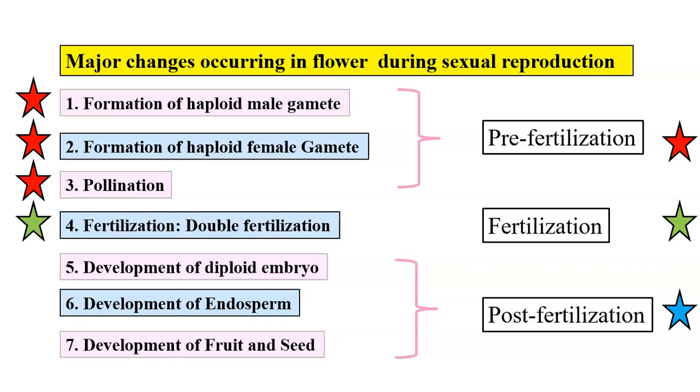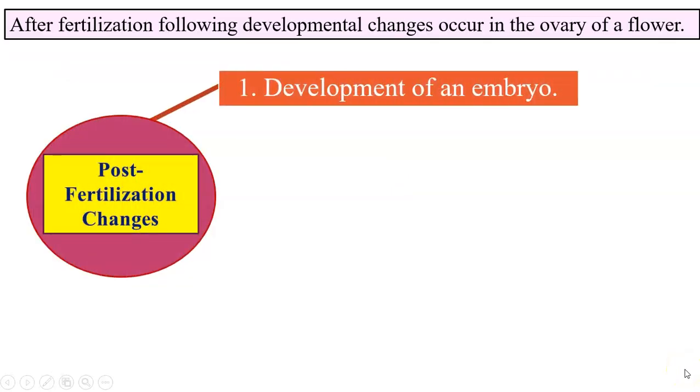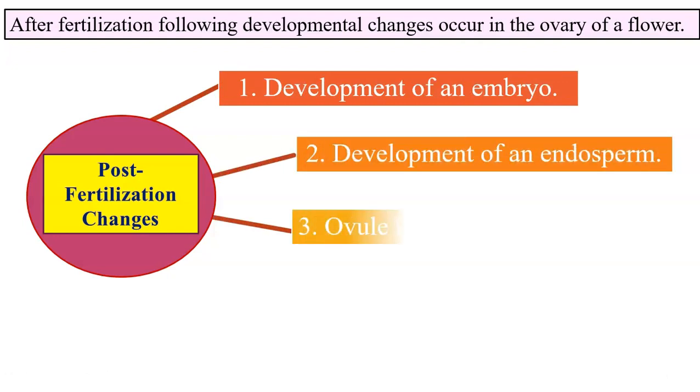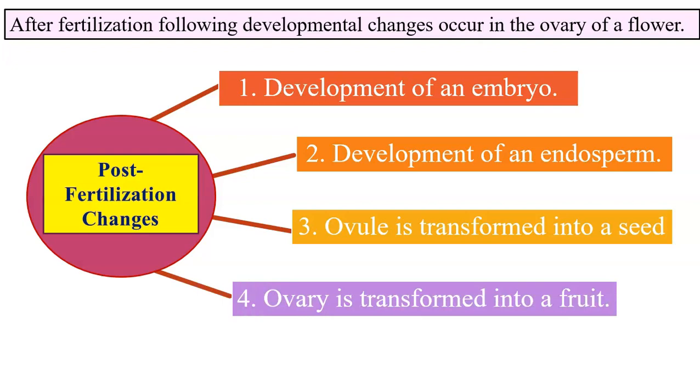Our discussion will be under three headings: development of embryo, development of endosperm, development of root and seed. Here the four headings are once again shown: development of an embryo, development of an endosperm, the formation of seed from ovule, and formation of fruit from ovary.